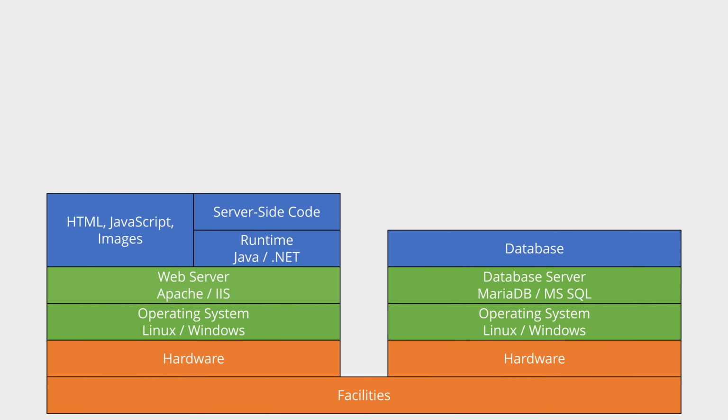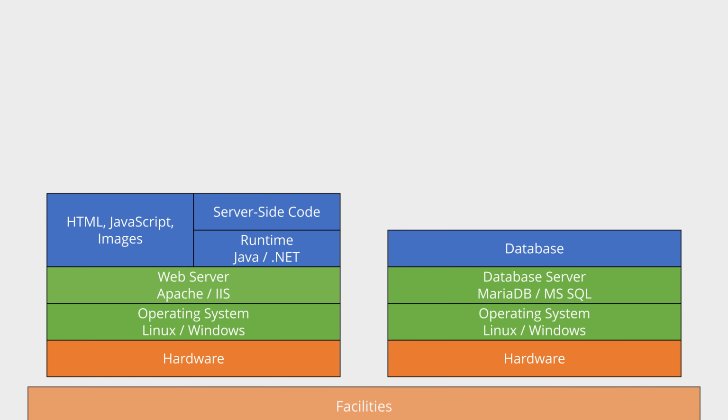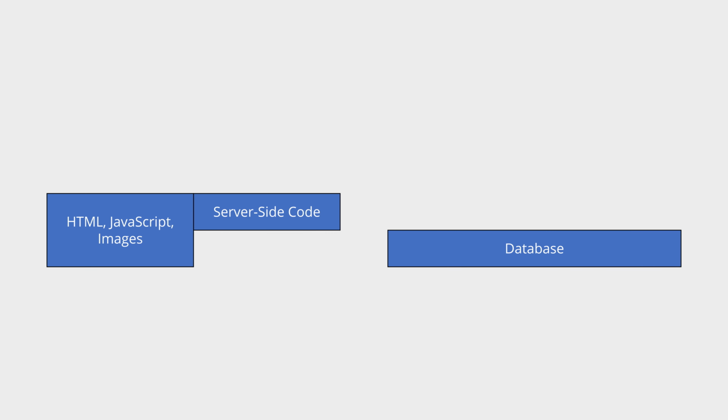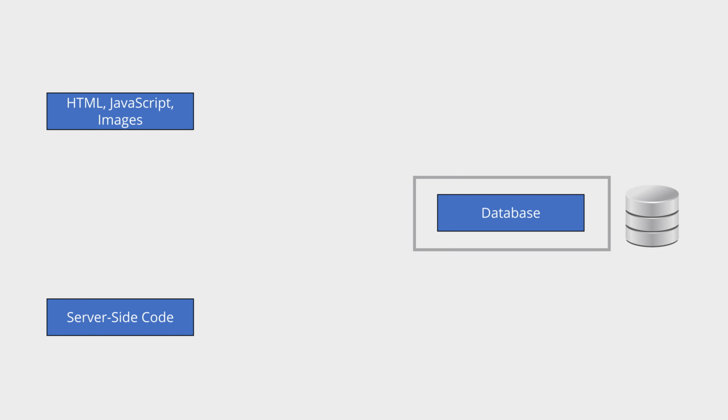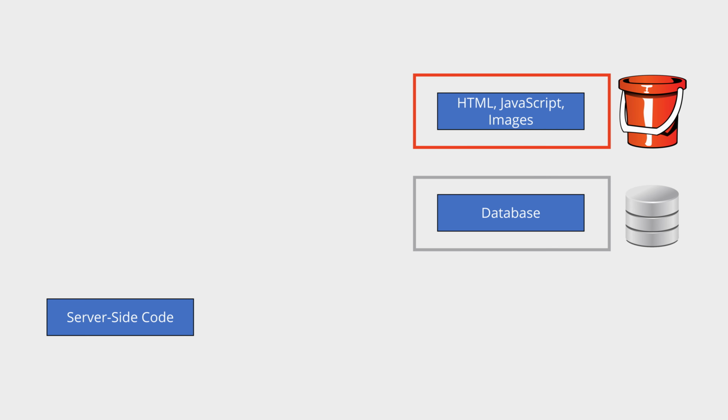Now let's take a look at how the app could be converted to a serverless architecture. Let's get rid of the infrastructure and implementation detail, leaving just our application itself, our code and our data. Starting with the static content first, we can stick that into cloud storage, an Azure Storage Account or AWS S3 bucket. Both vendors support serving files directly from storage as static websites.